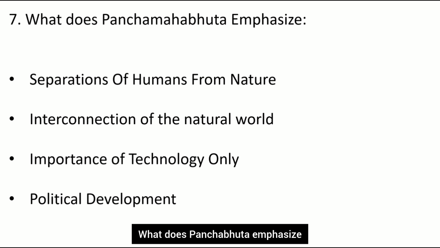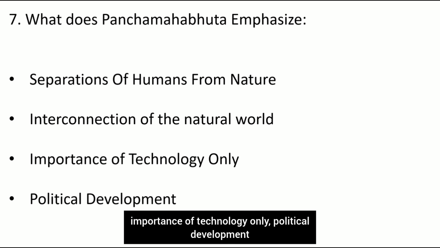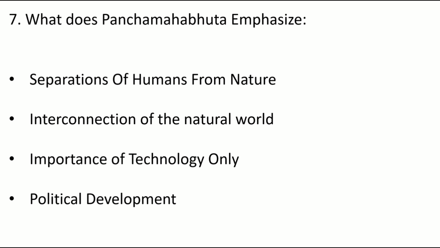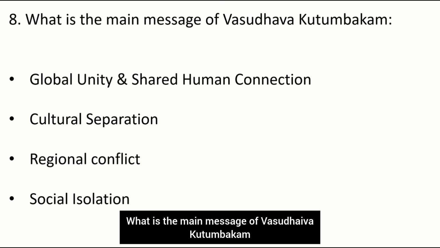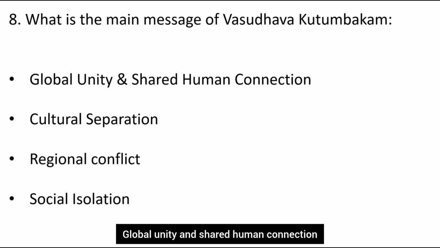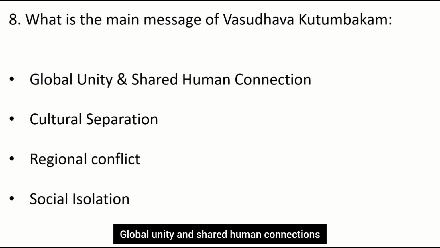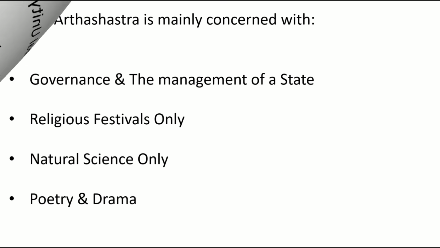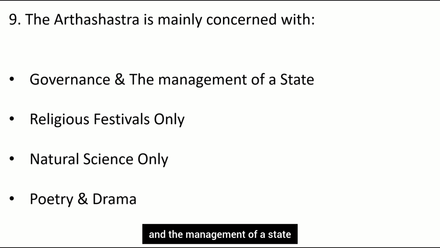What does Panchabhuta emphasize? Separation of human from nature, interconnection of the natural world, importance of technology only, political development. Interconnection of the natural world. What is the main message of Vasudhaiva Kutumbakam? Global unity and shared human connection, cultural separation, regional conflict, social isolation. Global unity and shared human connection. The Arthashastra is mainly concerned with governance and the management of a state, religious festivals only, natural science only, poetry and drama. Governance and the management of a state.